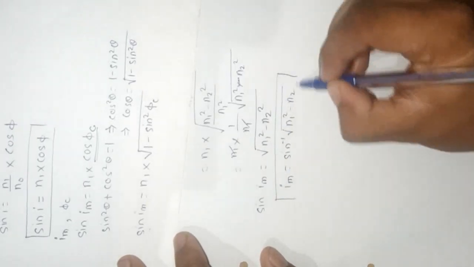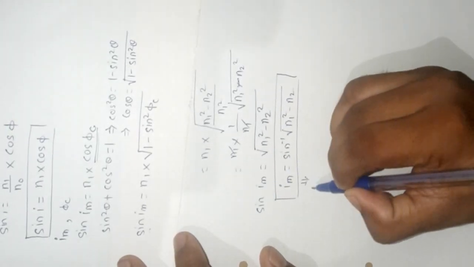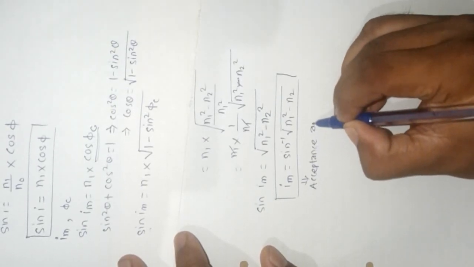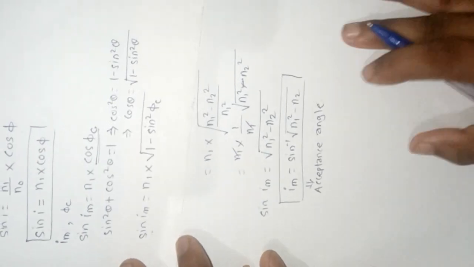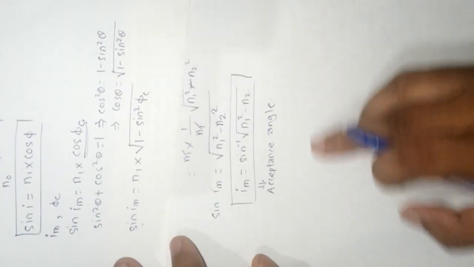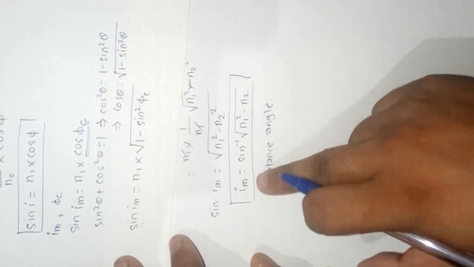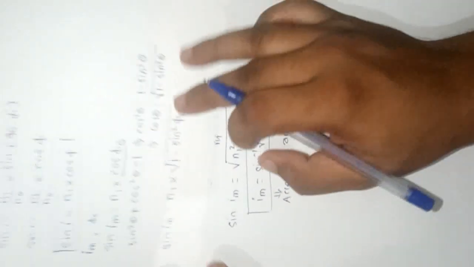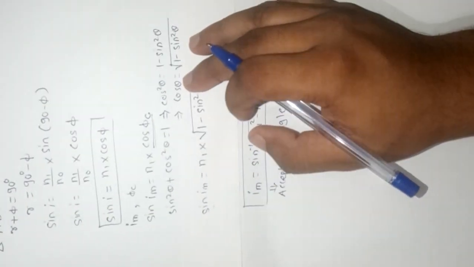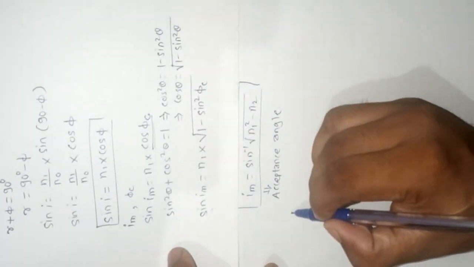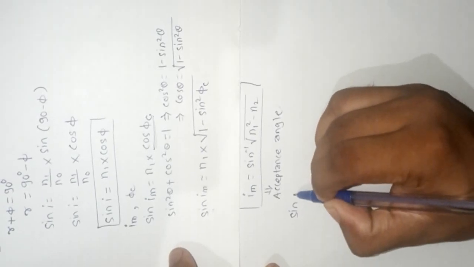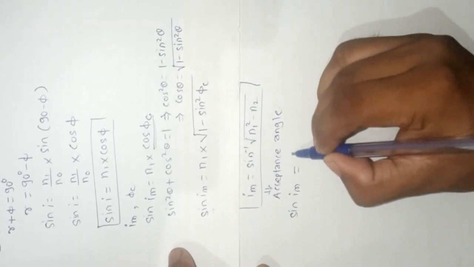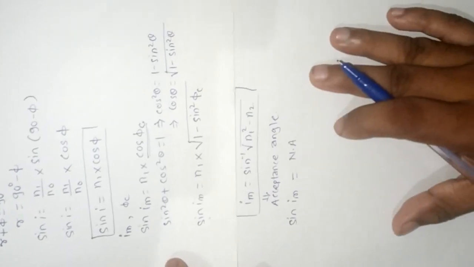And this is the value of the acceptance angle. This is the maximum angle of incidence for which total internal reflection will take place. Now if we take the sine of Im, then we get the numerical aperture.